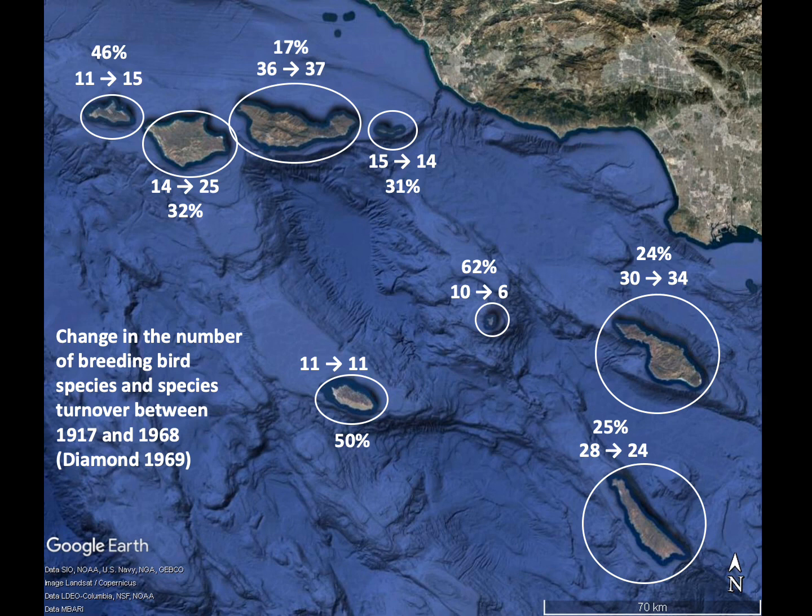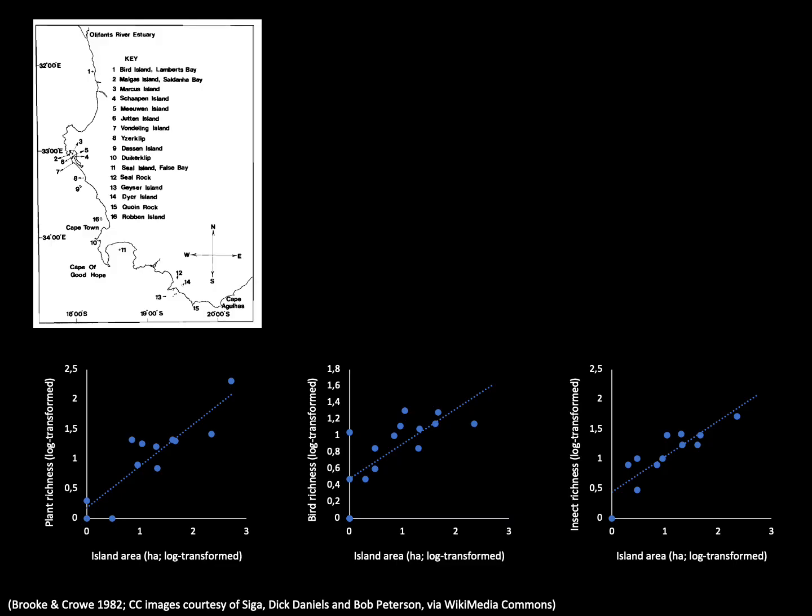Here we also have good evidence from multiple studies that support the theory of island biogeography. Let's come back to South Africa now, and we're going to look at our offshore islands in the southwestern Cape again. Here we can see the same pattern of species richness increasing with size for 6 different groups of species, 6 different taxa. I've plotted these results for 3 taxa.